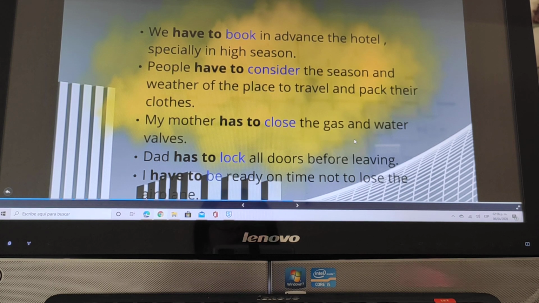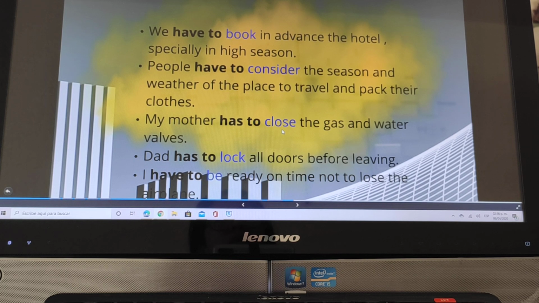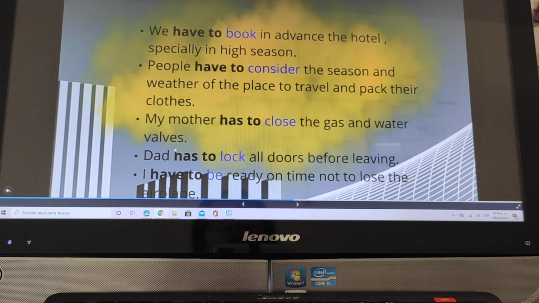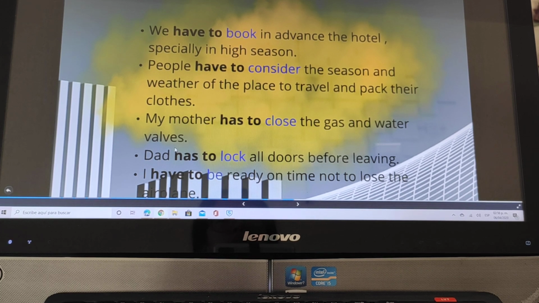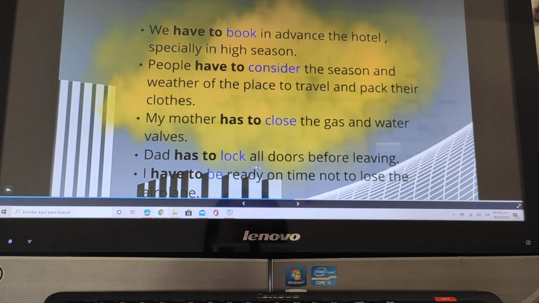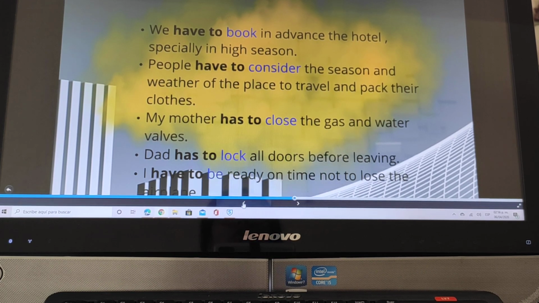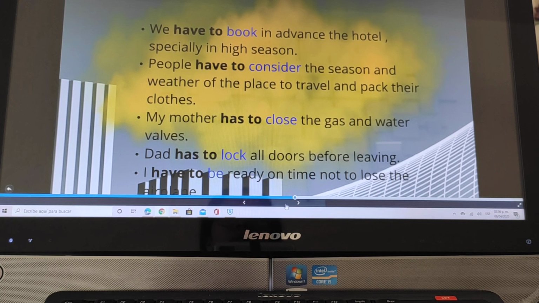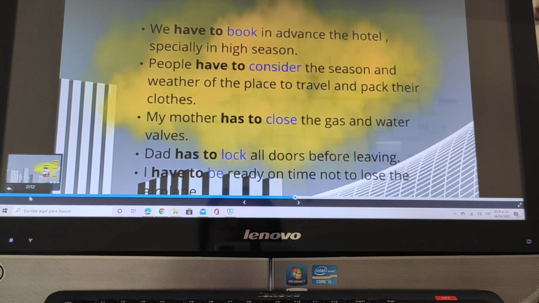My mother has to close the gas and water valves. So when you go out from home for many days on vacation, you must be sure to close the gas. It is necessary because we have less chance of a bad experience while we are not at home. She has to lock all the doors before leaving. As you know, Mexico is not a safe place, so we may have problems with that.